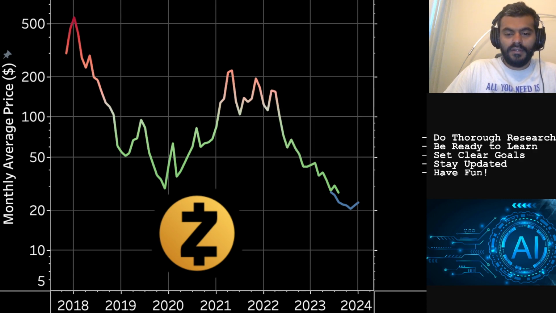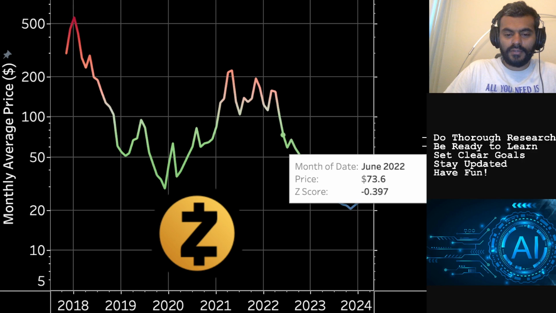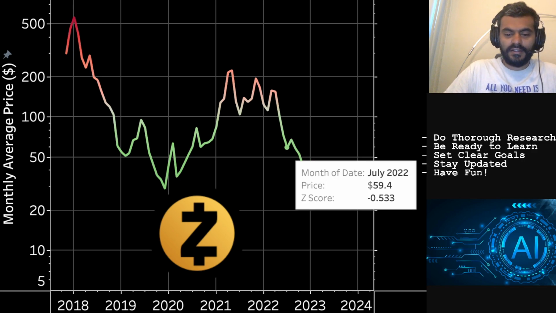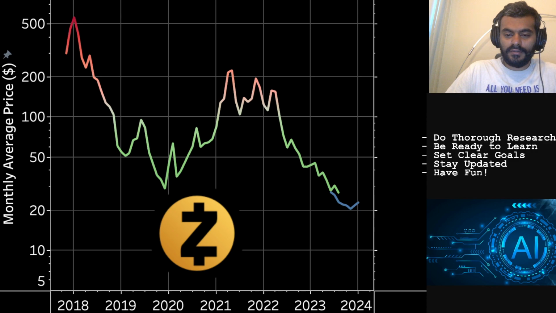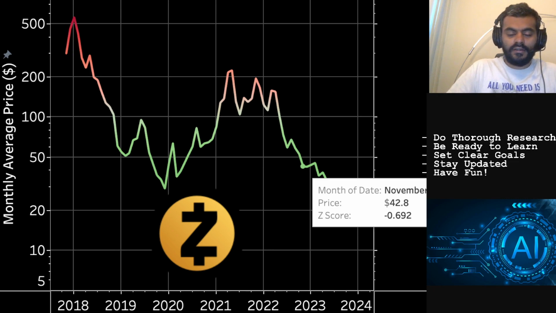Since April 2022, this token, like most cryptos, has had a precipitous fall. Even the July 2022 low was taken out quite easily in the November time frame, when most of the cryptos, especially Bitcoin and the top cryptos, had their market cycle low.